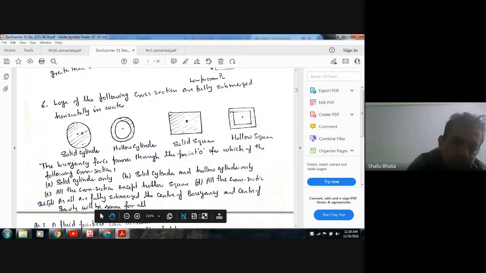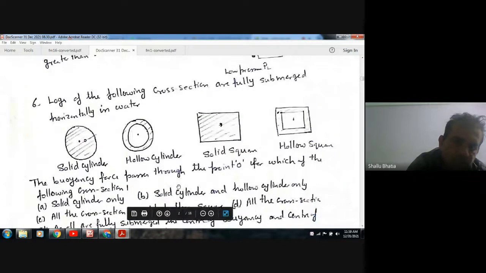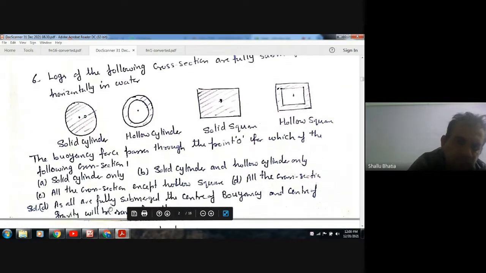Okay, for which of the following sections? Option A: solid cylinder only. B: solid cylinder and hollow cylinder only. C: all cross sections except hollow sphere. D: all the cross sections. So this is a solid cylinder, this is a hollow cylinder, this is a solid sphere, this is a hollow sphere. Okay, and all are fully submerged.